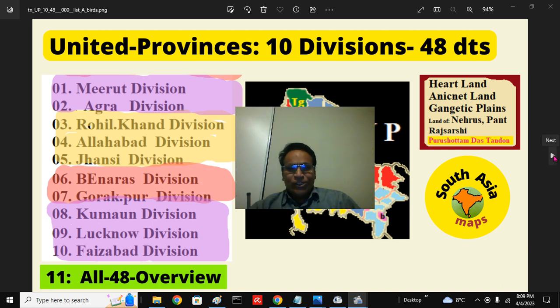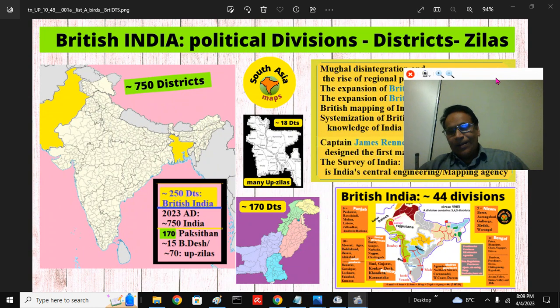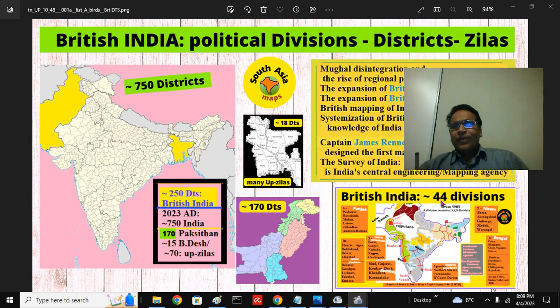Why is this very important? When the British left India at the time of partition, there were roughly 250 districts or so, depending on how you consider British India, whether you include princely states. I omitted the princely states and made roughly 44 divisions in one presentation, maybe 250 districts.